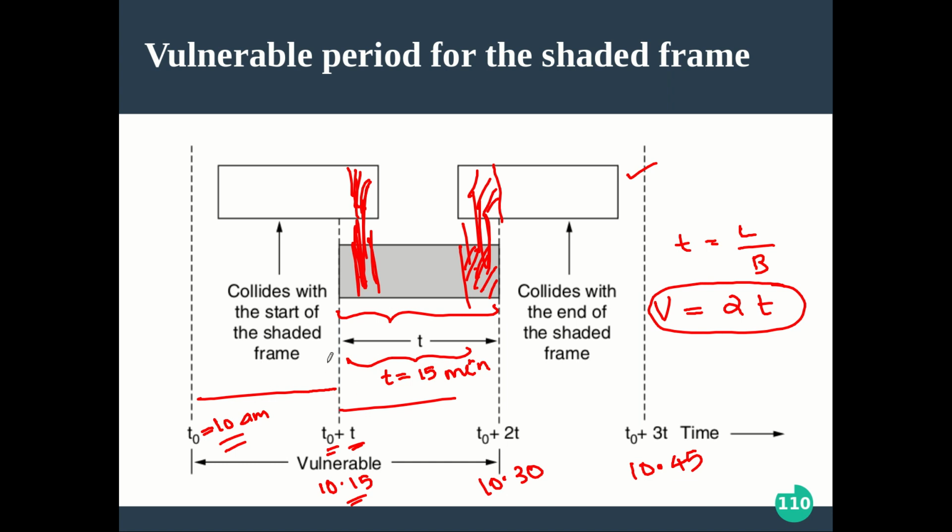If someone else started transmitting 15 minutes before you, or someone else started transmitting within 15 minutes after you started, in parallel with you, both have chances to collide with your frame. So during this 2T time, if you are sure that there is no other transmission, definitely your information is going to be a success. So this is the vulnerable time. We are going to see that.